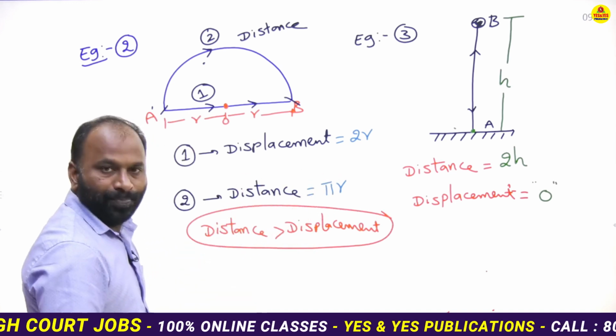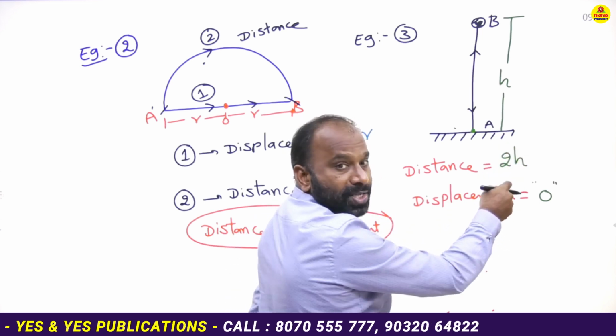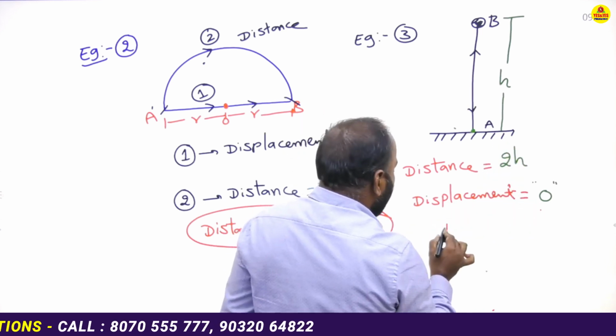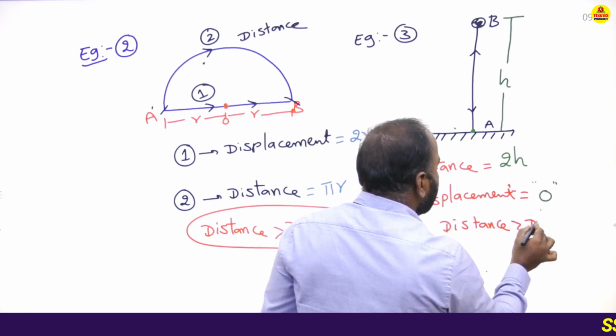Case 3. Distance is equal to how much? h plus h, 2h. Displacement 0. Here also the same: distance is greater than displacement.